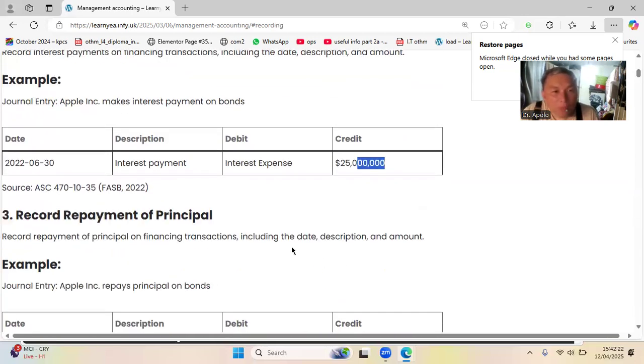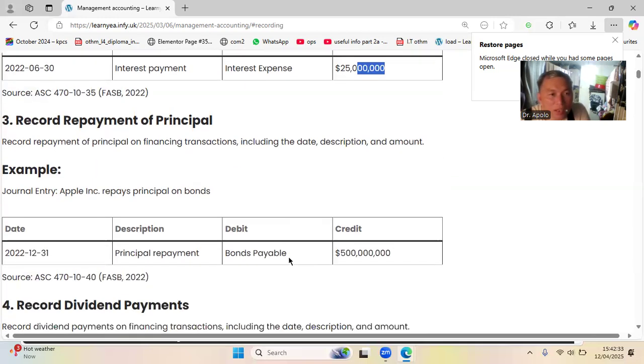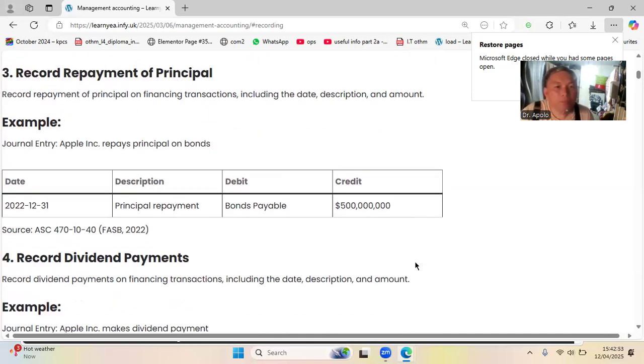For the record of payment of principal, the style is: record repayment of principal of a financing transaction, including the description and amount. The entry is like this. Description: principal repayment. That means Apple is going to pay this at some future time. Debit bonds payable, because you borrowed, so you're going to pay. So that's debit, and then credit, for example, 500 million, half a billion, because he borrowed this.